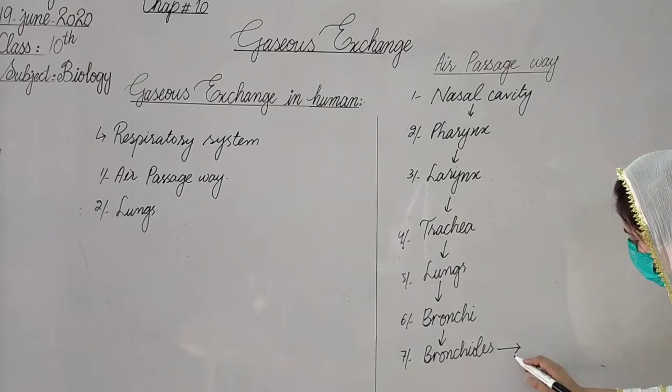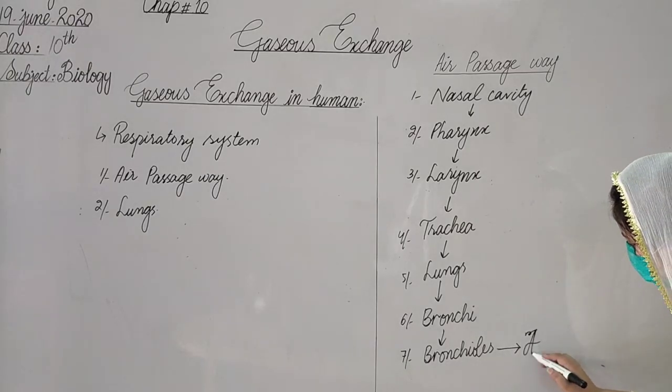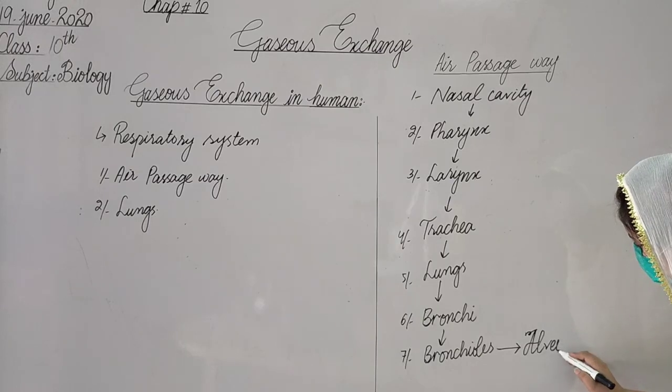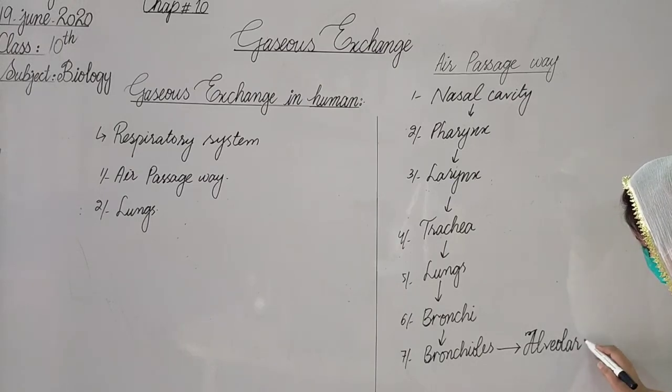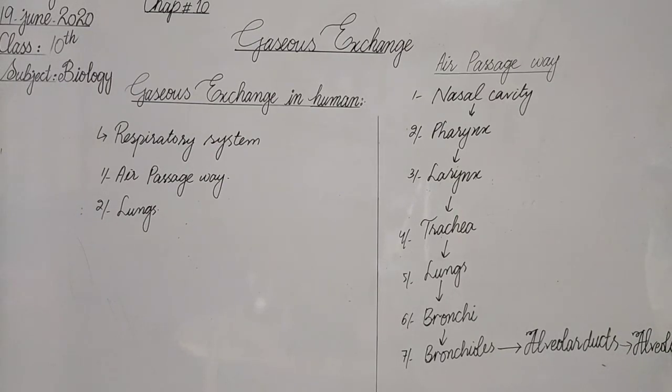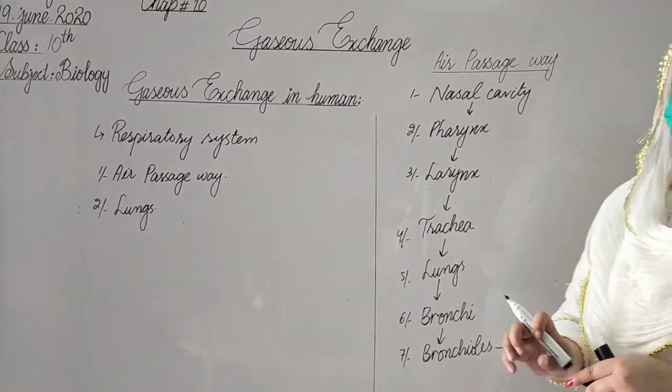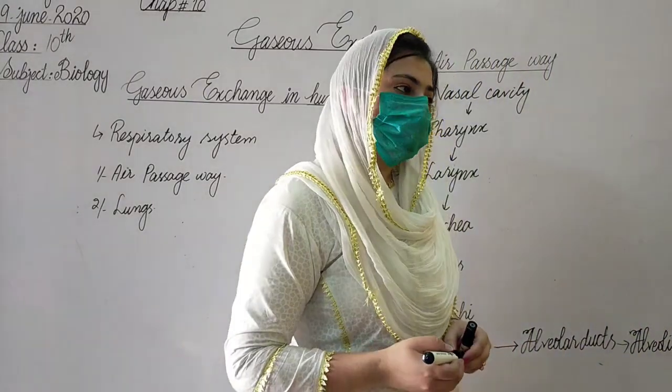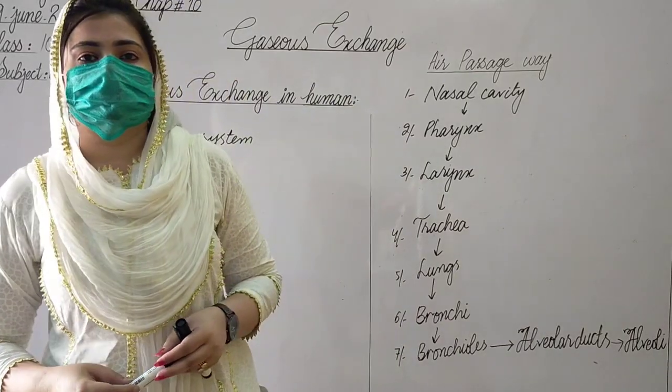After the bronchioles it goes to the alveolar duct, and after the alveolar duct it goes to the last part, that is the alveoli. The alveoli is the structural or functional unit of the lungs.